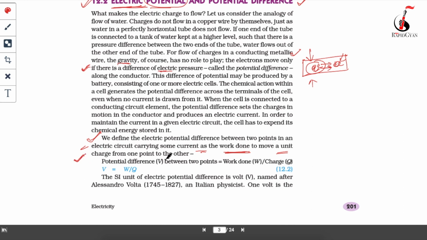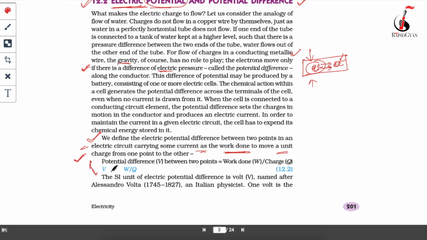Of course, if you are going to move a charge from one point to another point, you will have to do some work. It's a simple thing, but for example, if you have to move one object from one place to another place in your house, you will have to do work, correct? So here also, the work done in moving a unit charge from one place to another place is called potential difference.